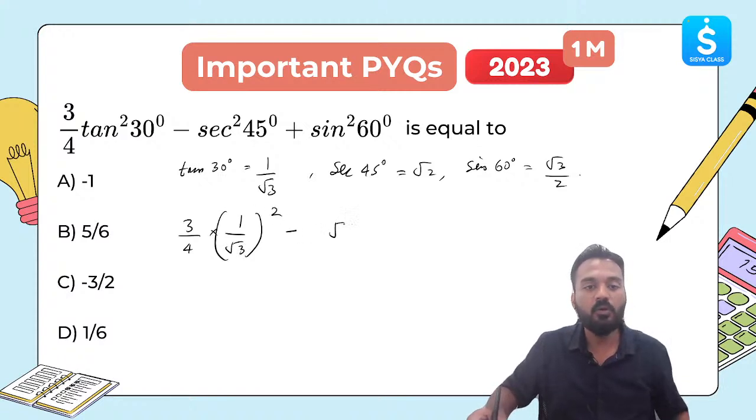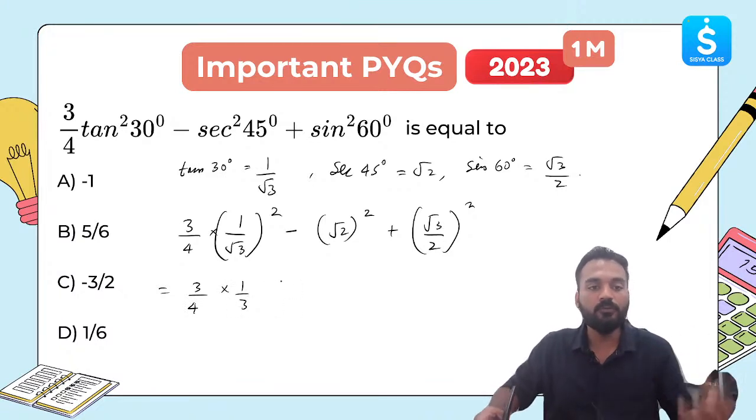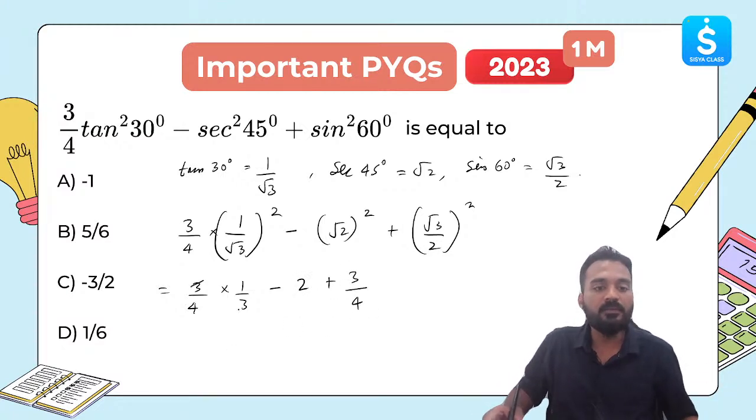Minus secant root 2 square plus sin square 60 degree, root 3 by 2, the whole square. Let's solve this. 3 by 4 multiplied by 1 by 3. Root 3 square is 3. 1 square is 1, so 1 by 3. Root 2 square is 2. Root 3 square is 3. 2 square is 4. 3 and 3 will get cancelled. We are left with 1 by 4 minus 2 plus 3 by 4.